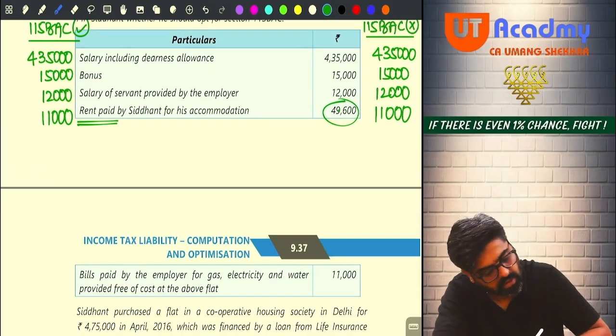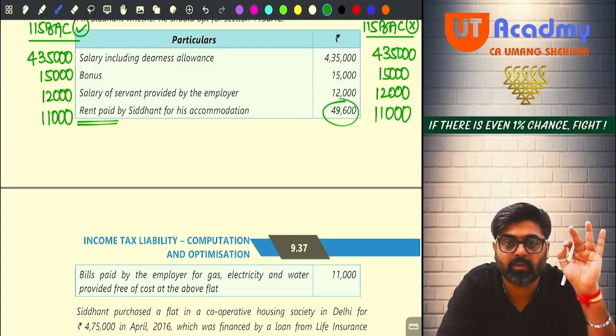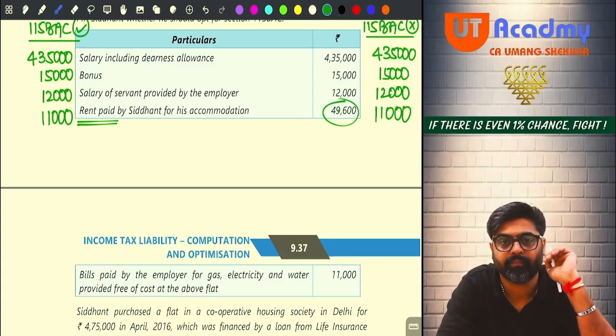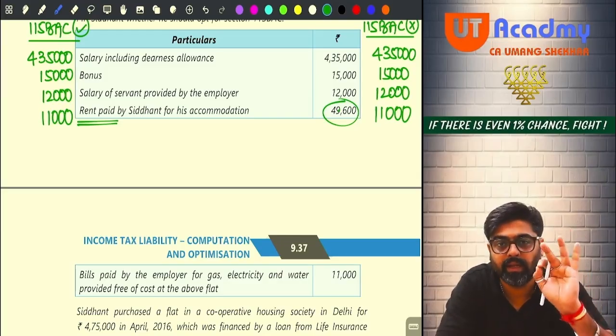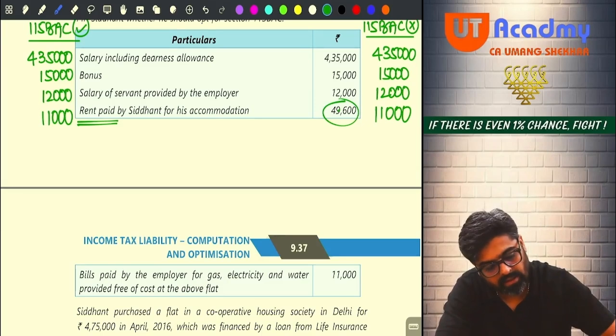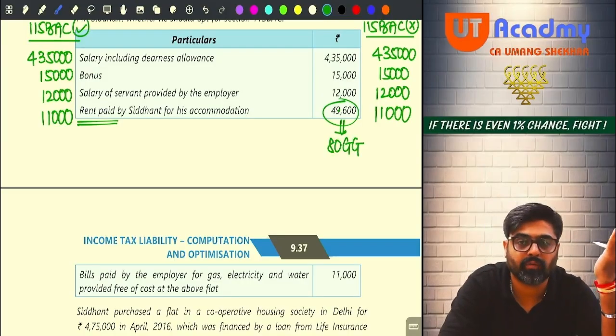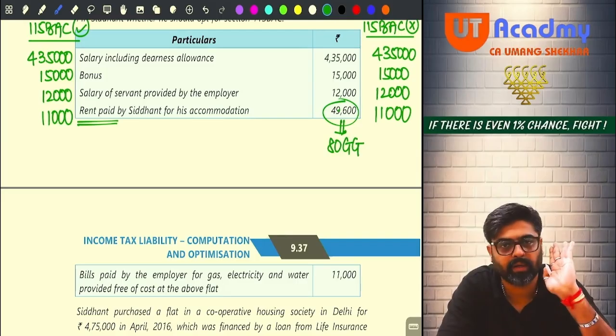Now, any other thing given by the employer? No. Meaning the employer is not giving him HRA, and without receiving HRA, he is paying this rent. Okay. For that, he can get 80GG, but if he does not follow 115BAC, only then. Here he is not going to get 80GG.